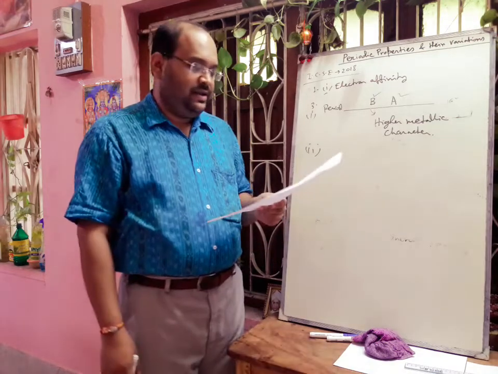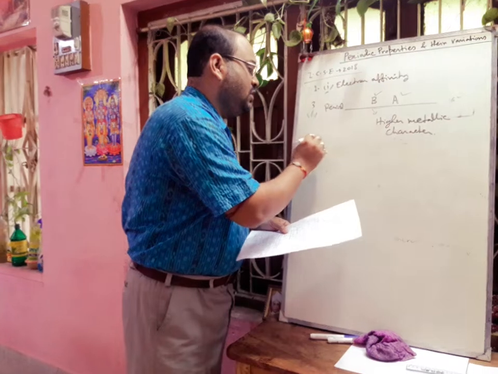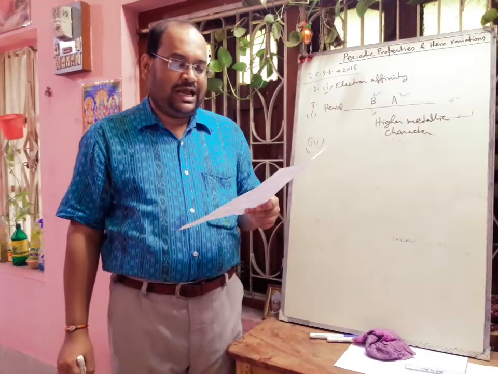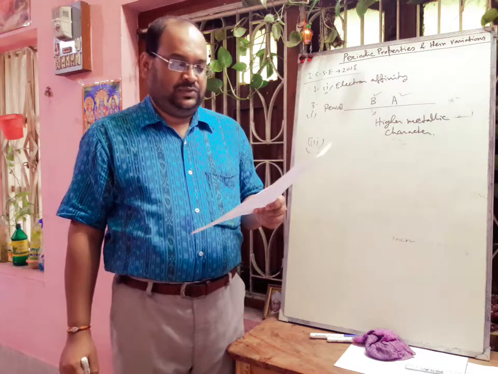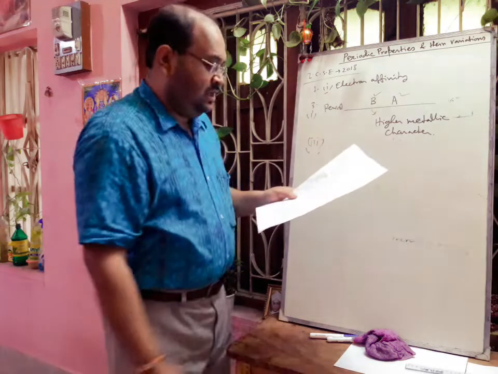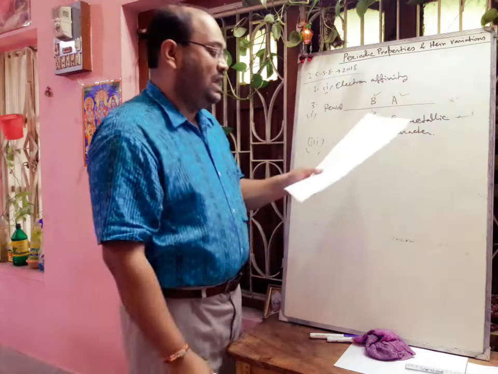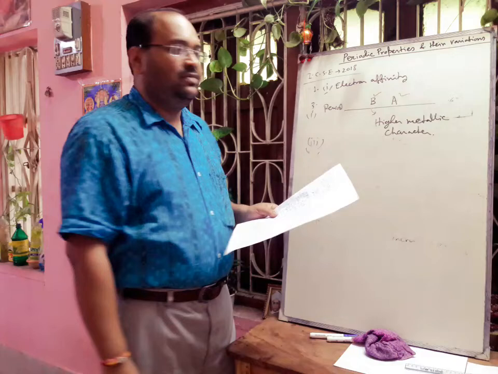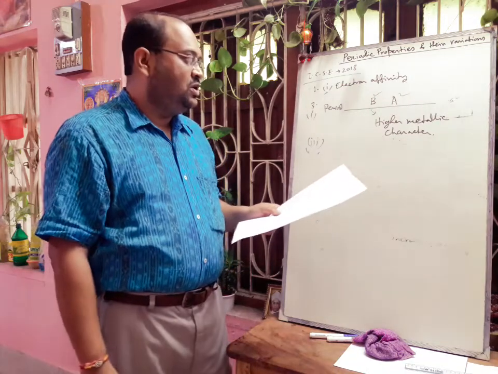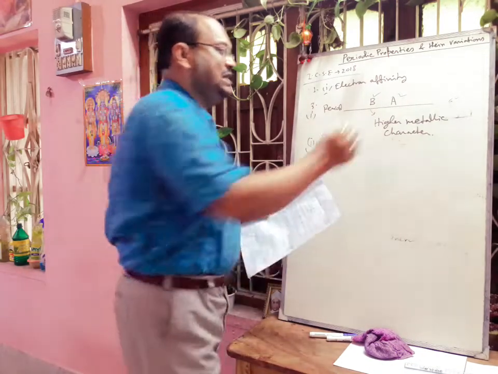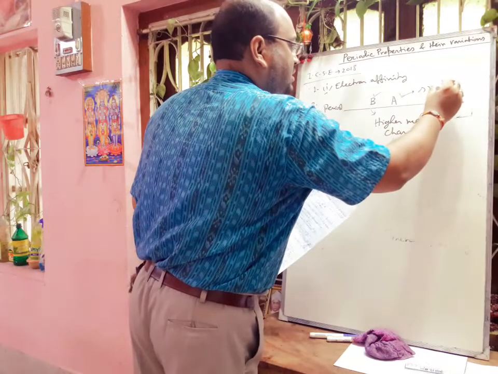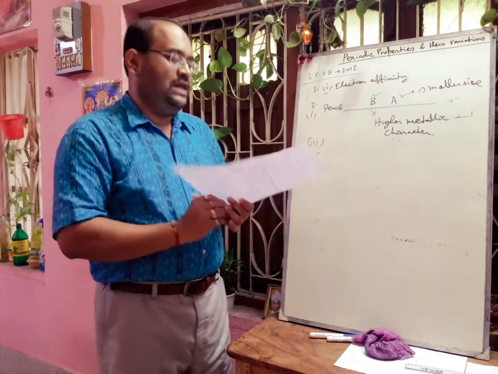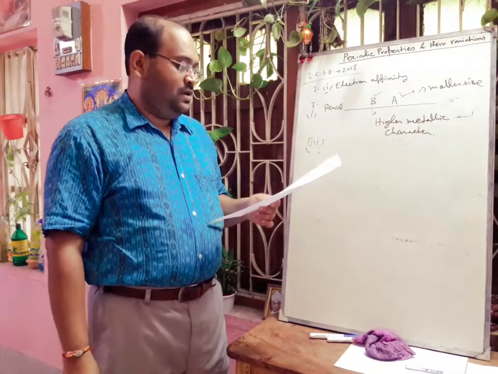Next, question number 3 is given. The element A would have greater or smaller atomic size than B. From left to right, when we move across a period, the atomic size decreases because nuclear charge increases. So definitely A has smaller size compared to B. So that will be the answer of this question.